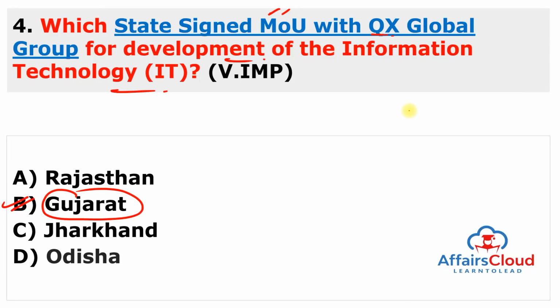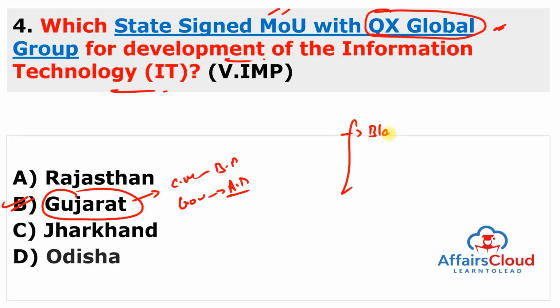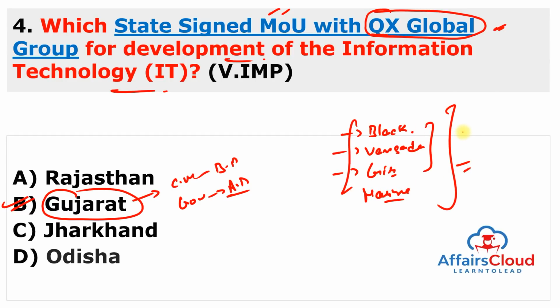Again, very important, just to improve the information technology sector, Gujarat state tied up or signed a memorandum of understanding with QX Global Group. Very static question, just remember the question as same as in slide. And remember about Gujarat. Gujarat Chief Minister is Bhupender Patel and Governor is Acharya Devvrat. You can also remember very important national parks. Blackbuck National Park is there. Vansada National Park is also there, very important. Gir National Park is also there, and Marine National Park again in Gujarat. So these four are very, very important.